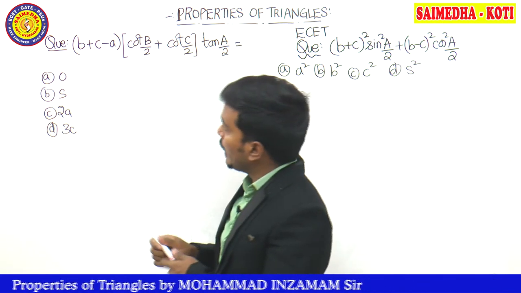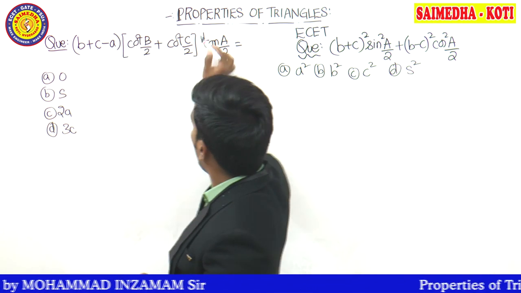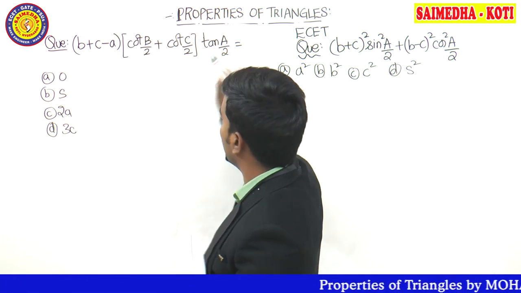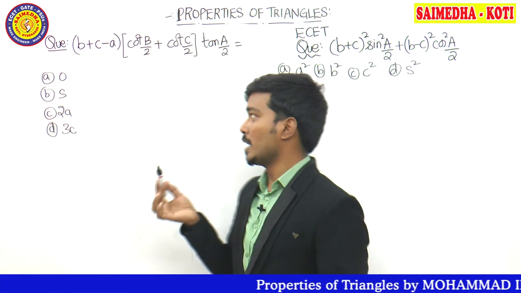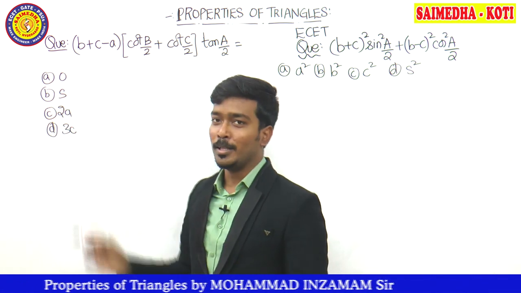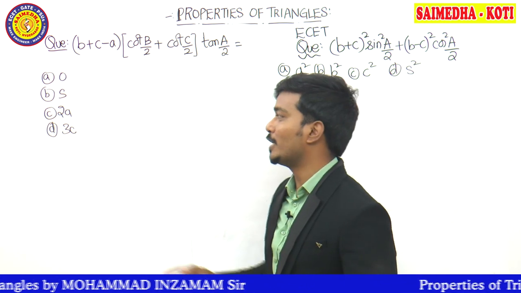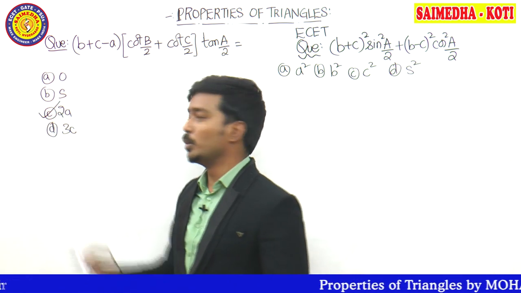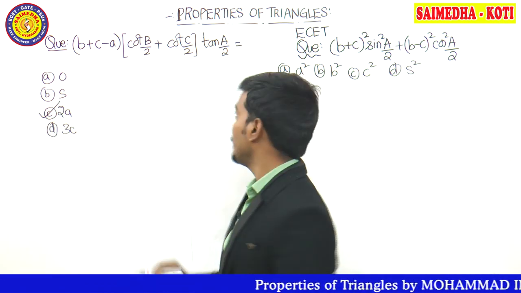So what is the odd one out, guys, here? A term. So the answer must contain what? A. Option A is 0. B is S. C is 2A. D is 3C. So tell which one is the correct answer, guys. Definitely the correct answer will be 2A only. Let's see one more question now.